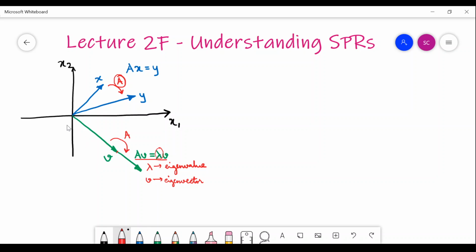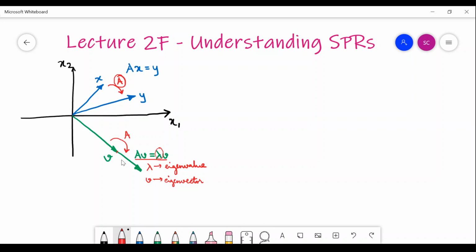There may be some other vector v, maybe like this one would be the new vector v for that new matrix A, which will not suffer a distortion. So this eigenvalue and eigenvector is a property of the transformation A, not the space, not the vector space. It is a property of the transformation.